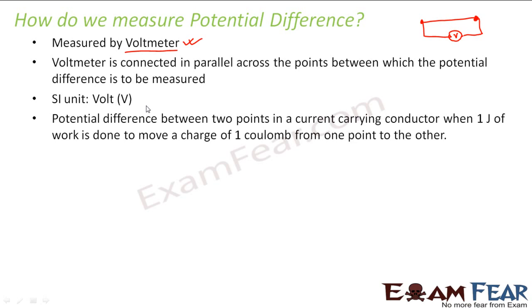SI unit of potential difference is volt. Potential difference between 2 points in a current carrying conductor is 1 volt when 1 joule of work is done to move a charge of 1 coulomb from one point to the other point. This is how we define 1 volt. What is 1 volt? As per the definition in the previous slide, potential is nothing but work done per unit charge, right? So this is how we define potential. So how do I define 1 volt? 1 volt is nothing but when 1 joule of work is done in moving a charge of 1 coulomb from one point to another, then we say that the potential difference is 1 volt.